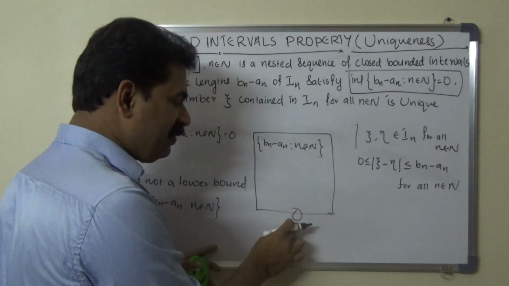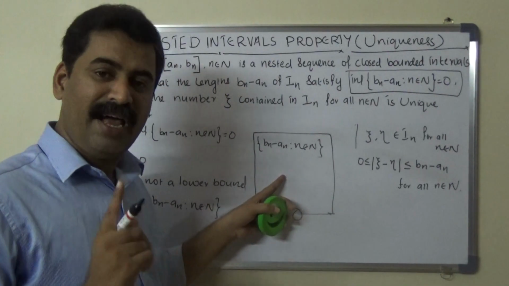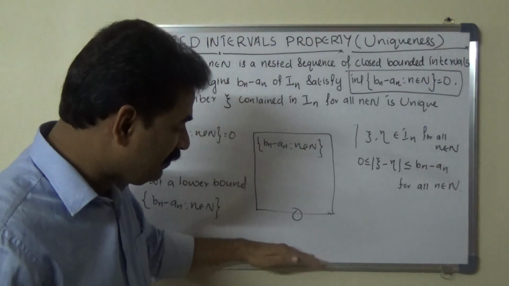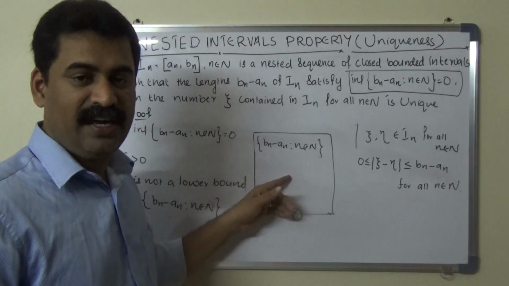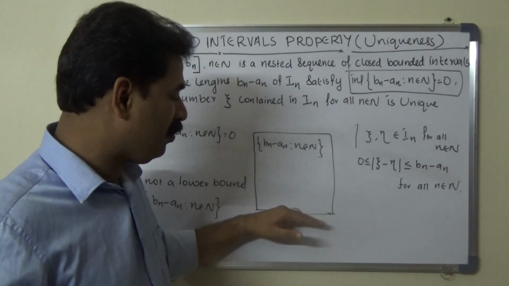Here, 0 is the infimum of this collection, which means 0 is the greatest lower bound of this collection.